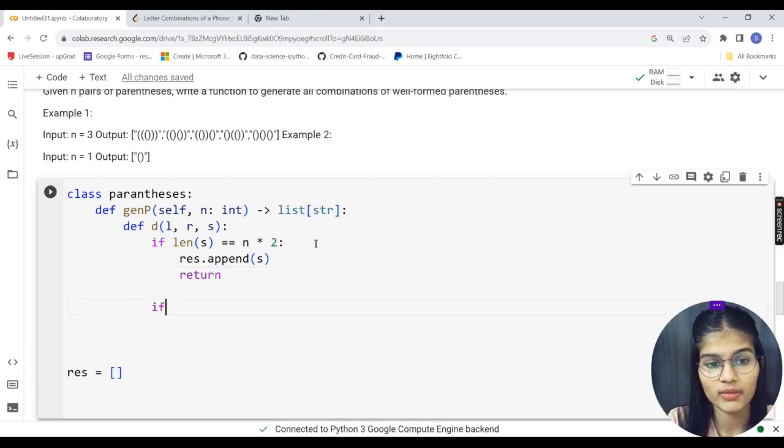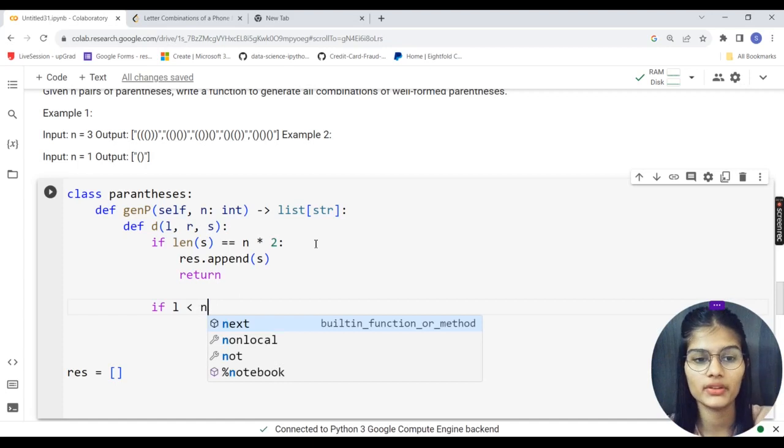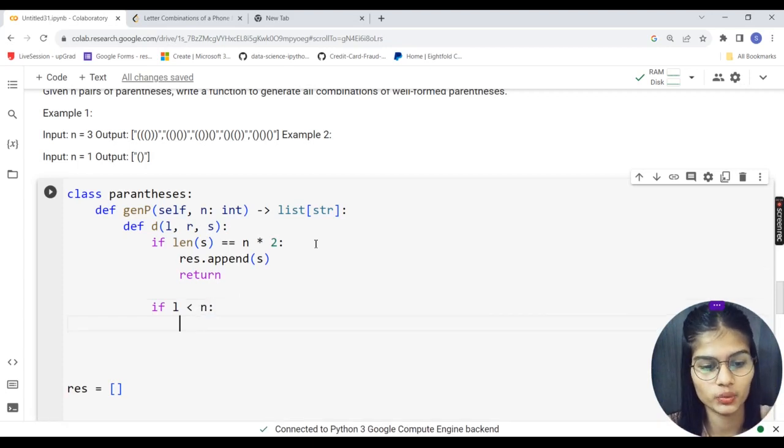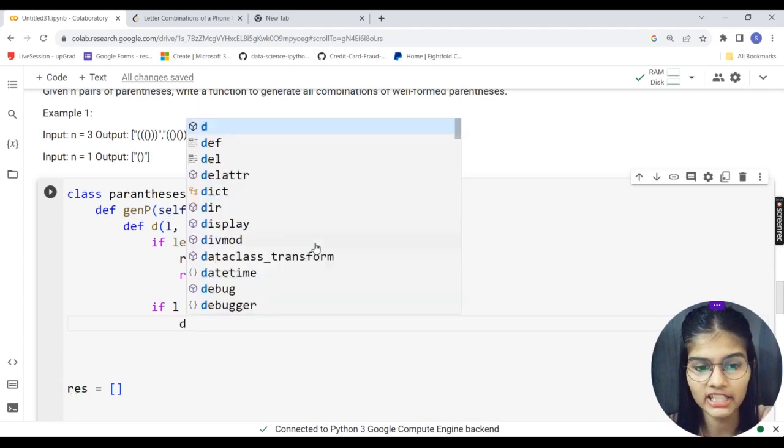Second condition for my left. If L is less than n, means on the left hand side the number is less than n. In that case, I would call my d function.